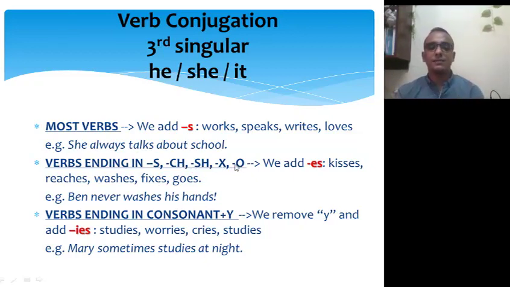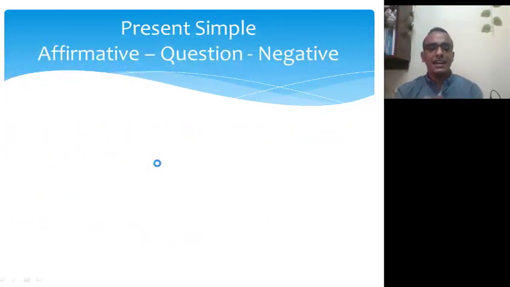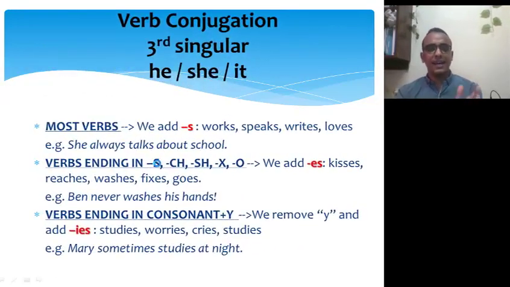Let's have some examples. In this example, kiss. It ends with what? Great. SS. Okay, so we have to put es here. Again, if the verb ends with S, SS, CH, SH, X or O, we add ES to the verb. Okay, so here, kiss ends with, excellent, SS, double S. So we add, great, ES.